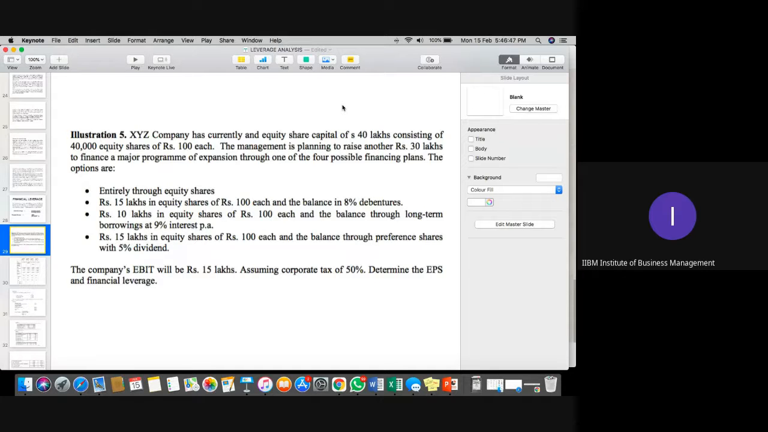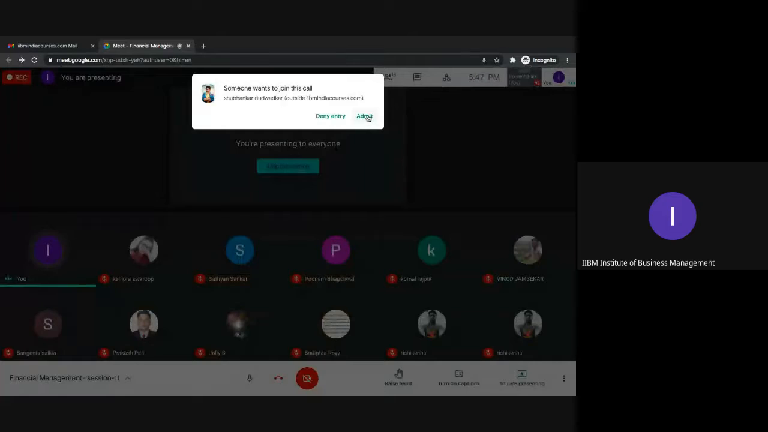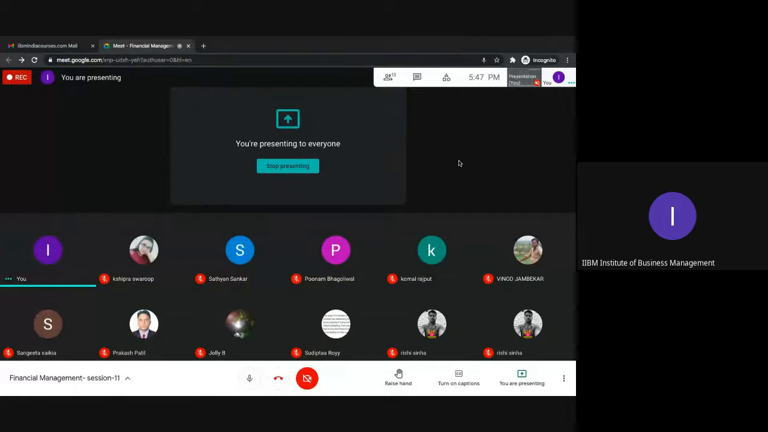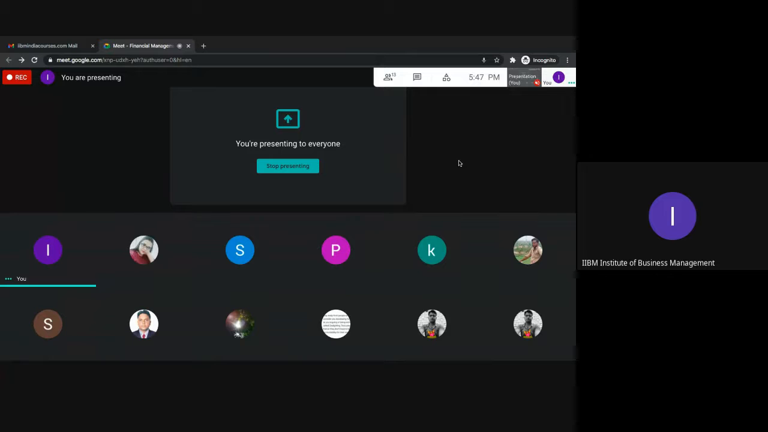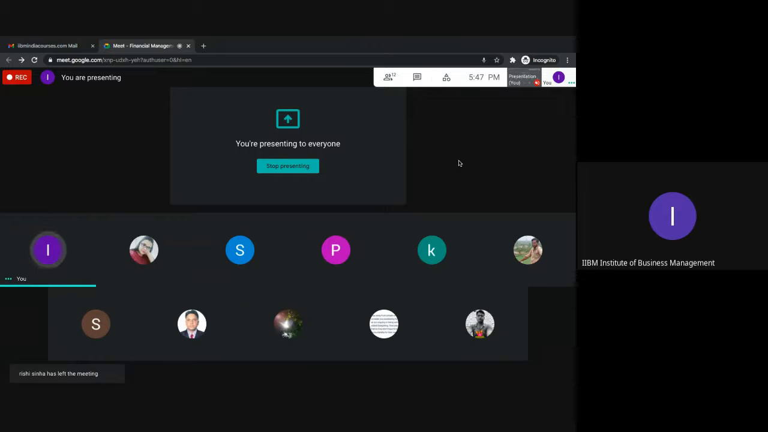These are the options through which the company can raise capital. We need to evaluate which option would be better in terms of leverage analysis, so that we can start the calculation part. Yes, friends, shall we start with the calculation now?